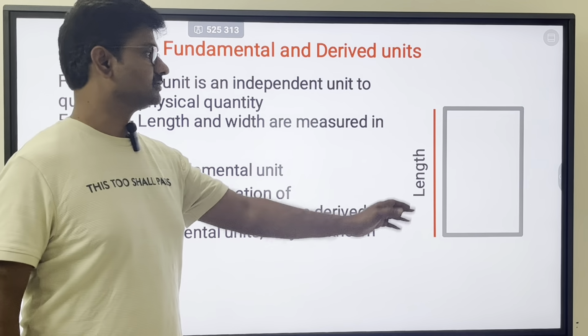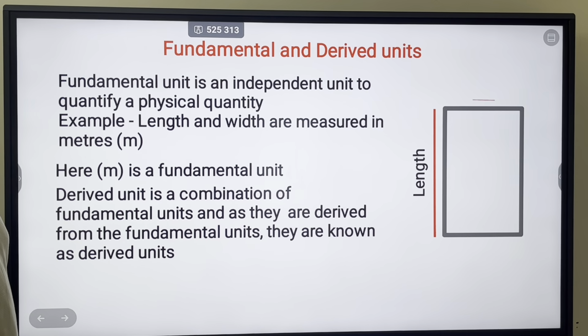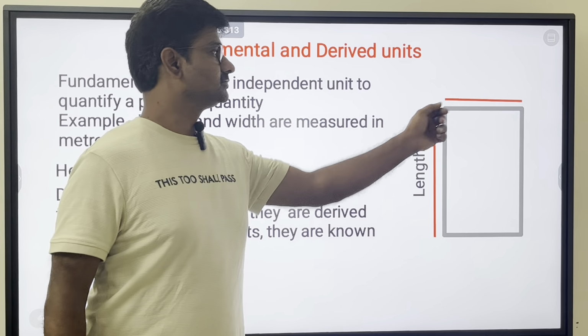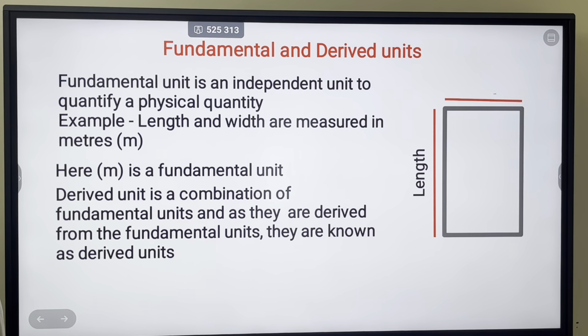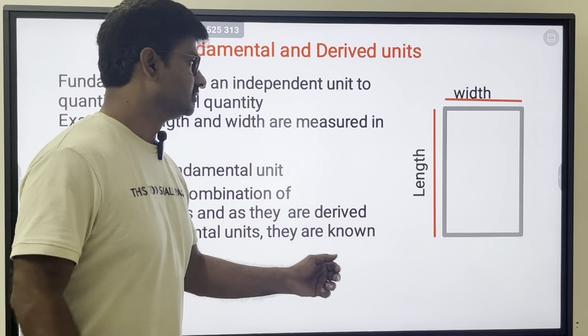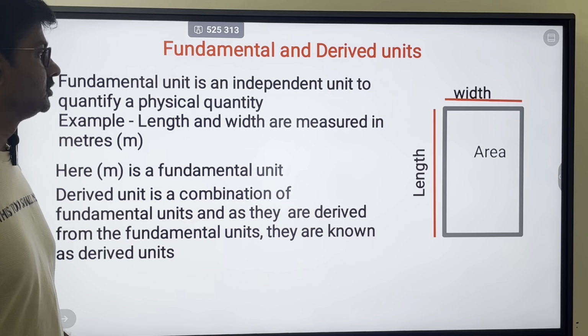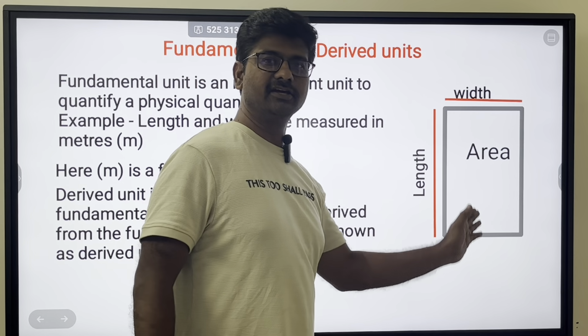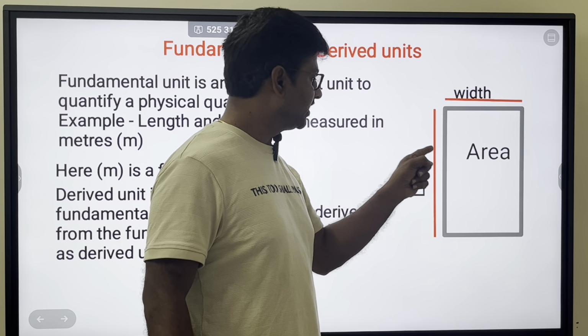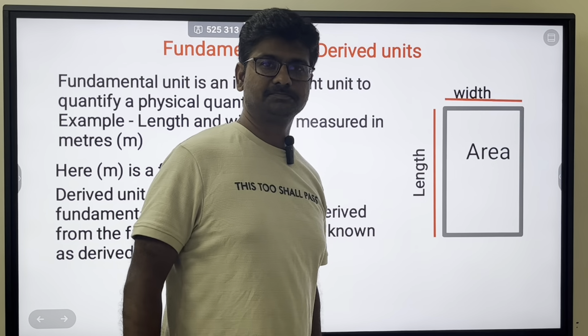So length, yes, it is measured independently. Width, it is also measured independently. Now, area. How to find area? Area I can only find after getting length and width.